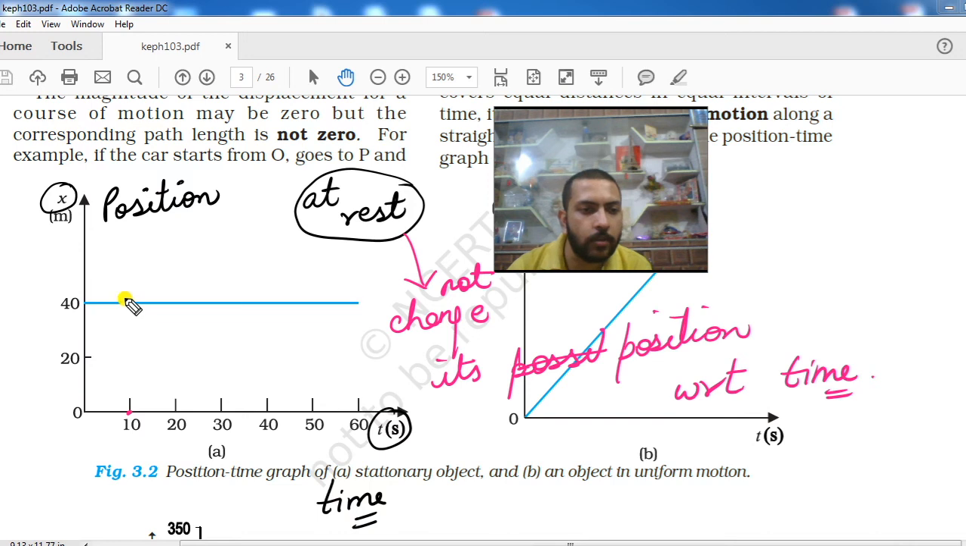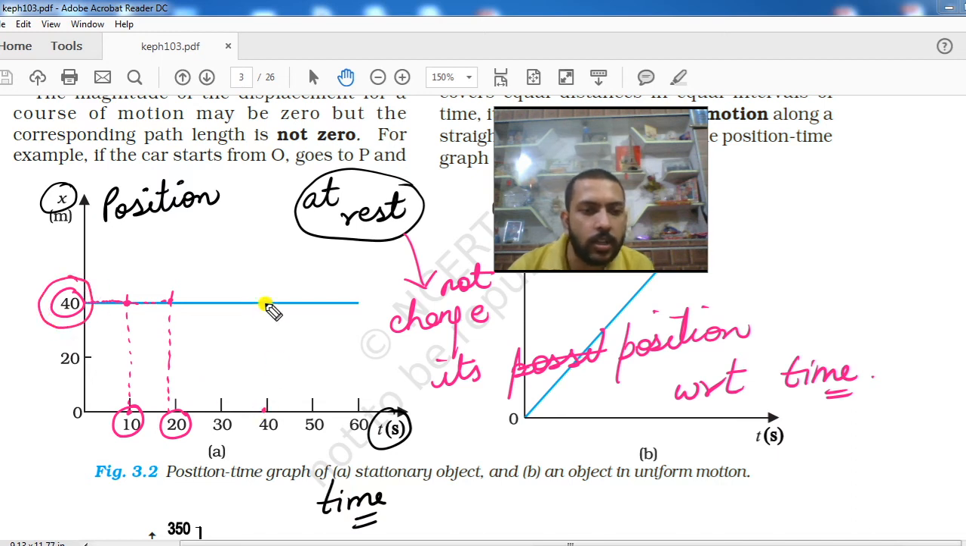Now you can see in front of you, at t equal to 10 second. Just watch it carefully. At t equal to 10 second, you can see the position of the body is represented as 40 meter. Can you see this point? This point is coming in front of 40. That means at 10 second, the position of the body was at 40 meter. At t equal to 20 second, that means after time t equal to 20 second, if you check the position of the body, then what will it come?